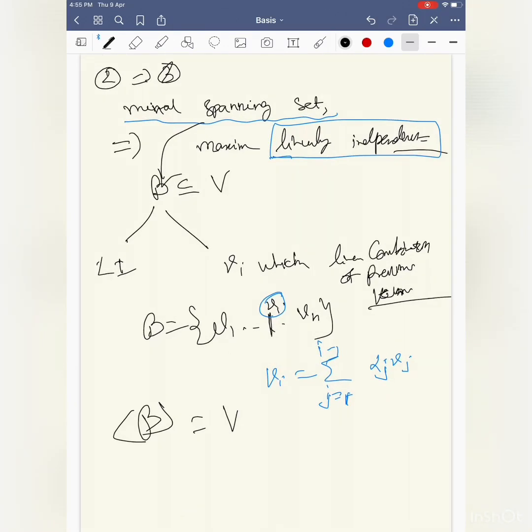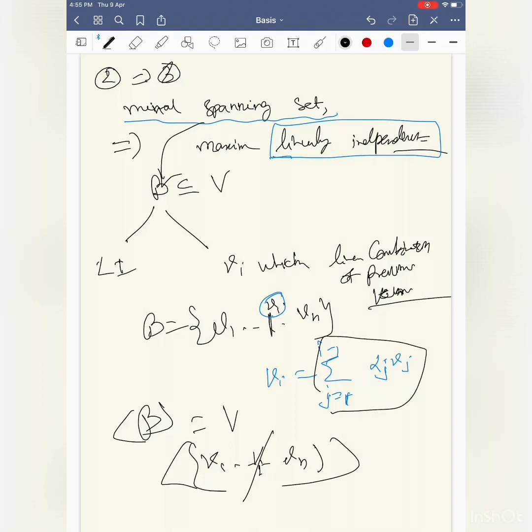If I leave vi, I span with v1, ..., vn without vi, and this spans, but still vi will be there, because vi is a linear combination of other vectors. So the space is still going to be V. Leaving vi is not a problem, because even if I leave vi, I can still catch vi using these vectors. So that is not a problem.